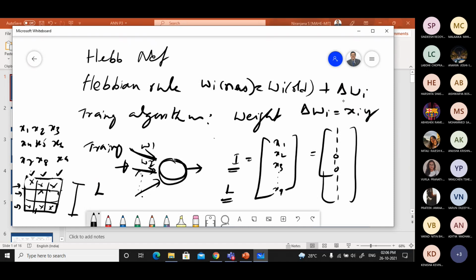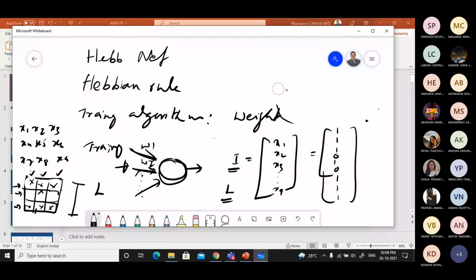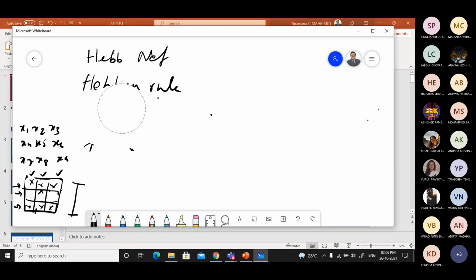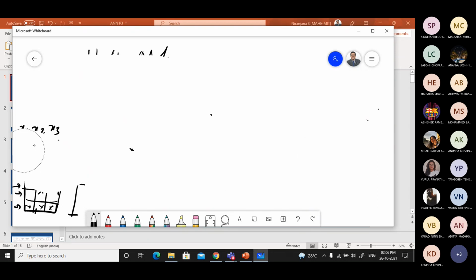This is how you do weight modification in each iteration. You use a set of training vectors, I and L can be considered as training vectors, and with that you update the weights in the network. That's what you generally do with the Hebbian approach. Any clarification regarding Hebbian learning?